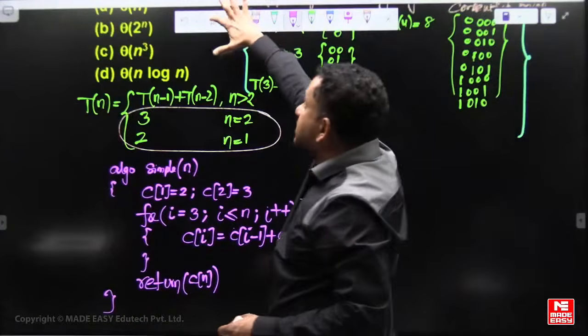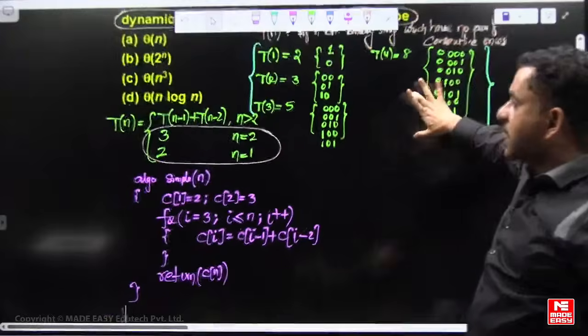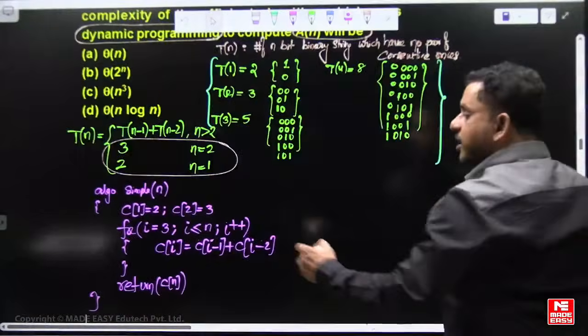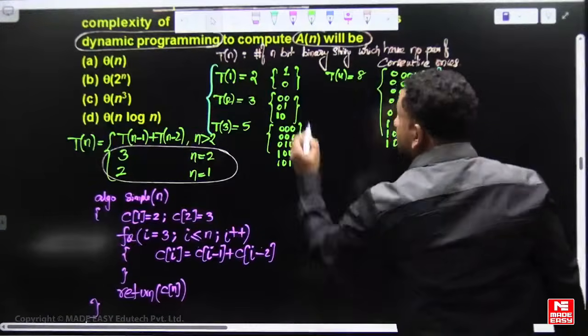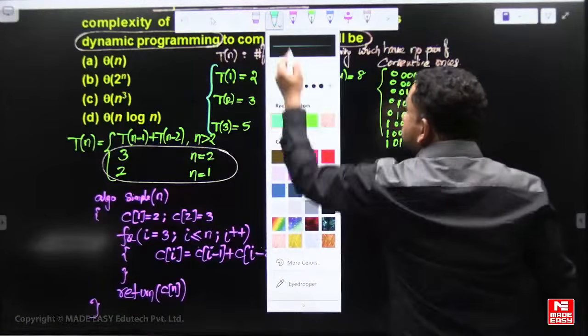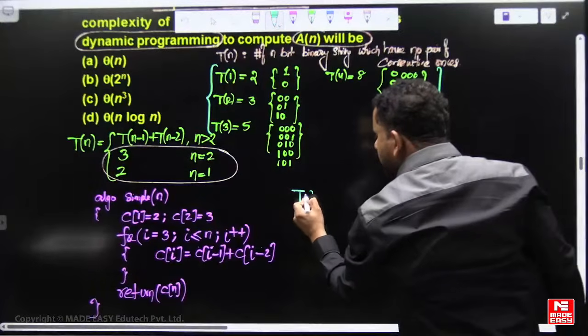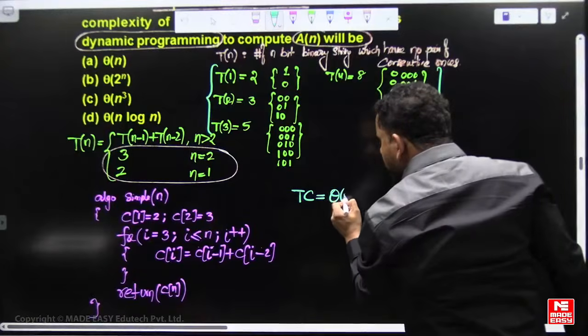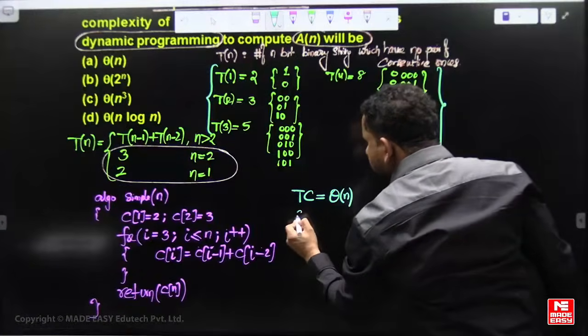Time complexity is just one loop used, so time complexity is order of n. We also used extra space to avoid the recomputations. So time complexity is order of n, as well as space complexity is also order of n.